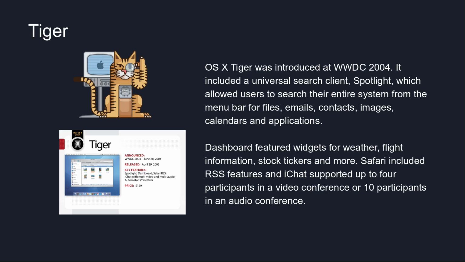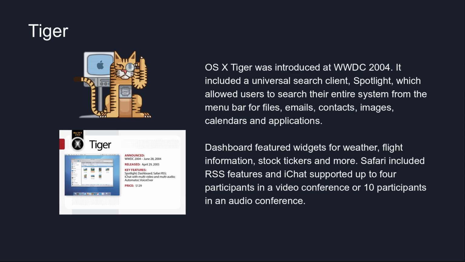And the following year at WWDC was the introduction of Tiger, which introduced a universal search client, Spotlight, which allowed users to search their entire system from the menu bar for files, emails, contacts, images, calendars, and applications.